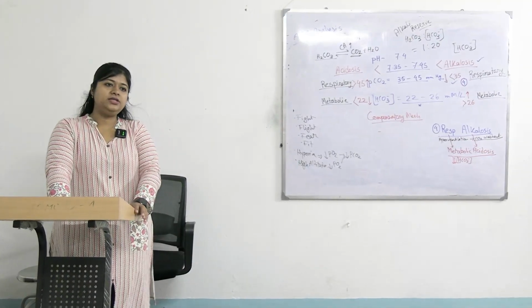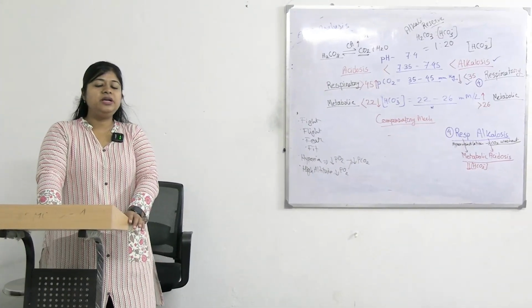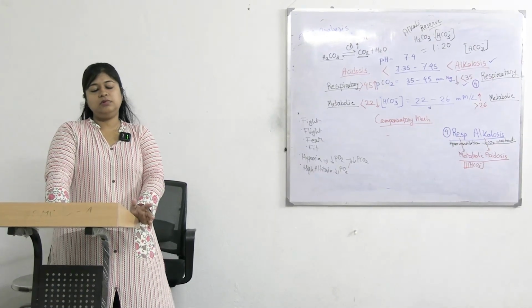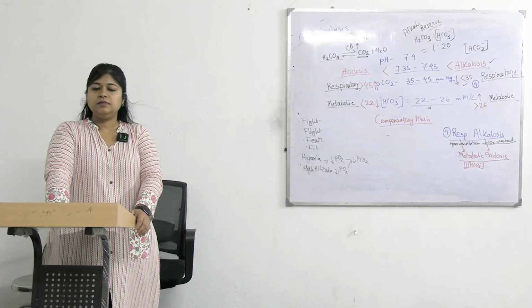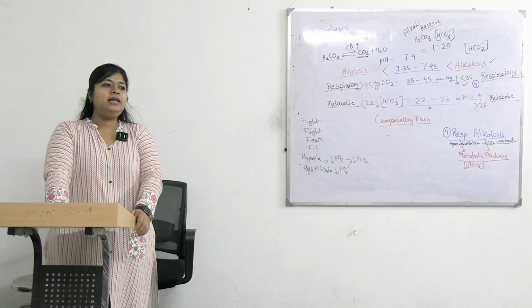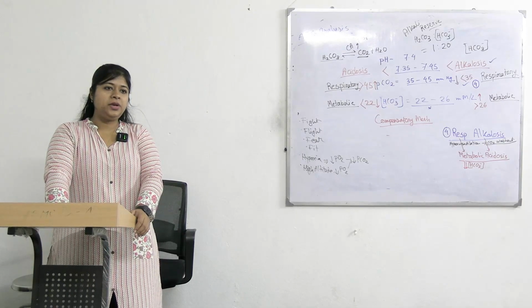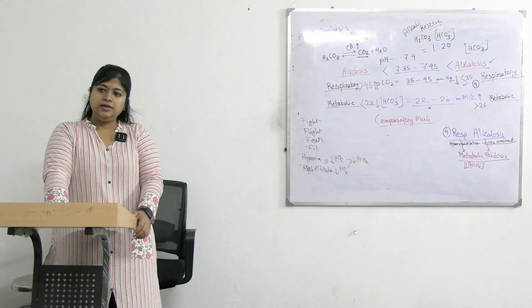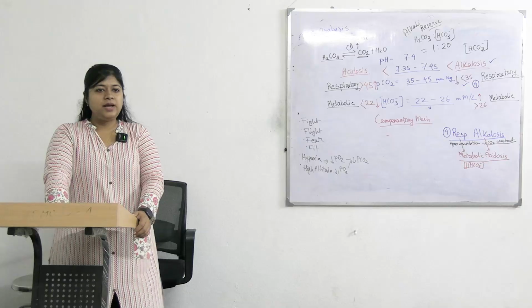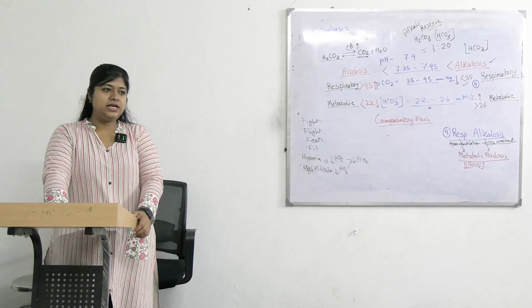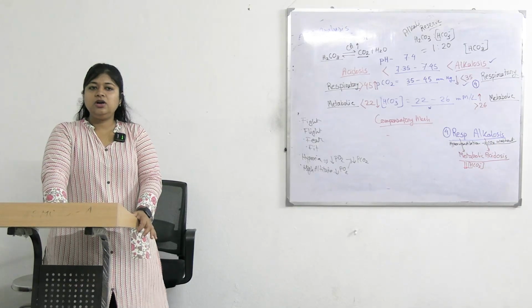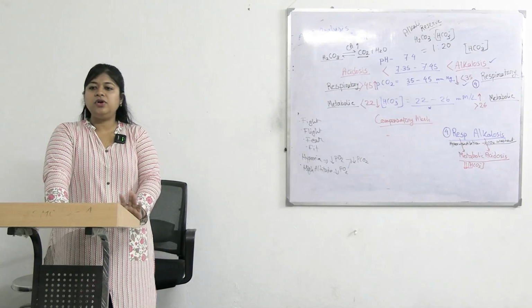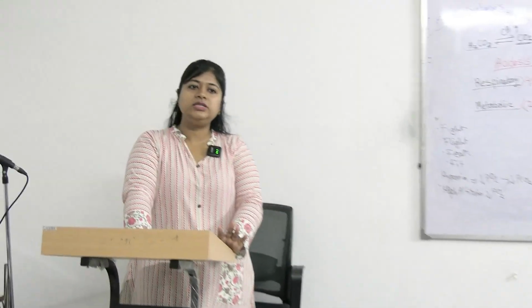More and more H plus ion, all the acids are eliminated in our urine. How much is urine pH? Is it acidic or alkaline? Acidic. It is 6.8, the average normal value. It is less than 7, or less than blood pH, so urine is acidic. How does the urine become acidic when the blood is around neutral? By elimination of extra H plus ions in urine and reabsorption of bicarbonates from urine. Okay, and what else happens? Regeneration of bicarbonate in renal tubular cells, along with elimination of titratable acids in urine. These 4 are the renal buffer mechanisms. This can also come as a long question: discuss the buffer mechanisms in our blood.